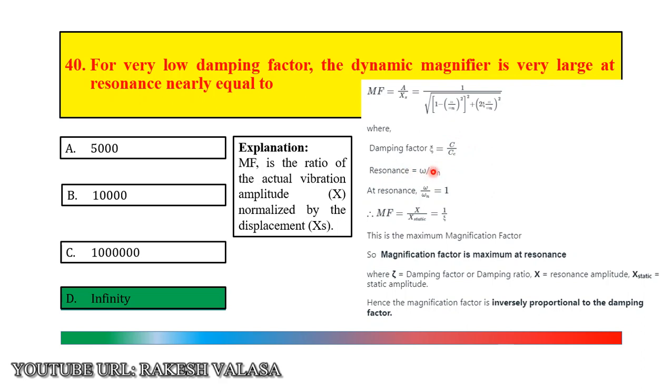Here the resonance means omega by omega n. At resonance, omega by omega n equals 1. Magnification factor equals X by X static equals 1 by zeta. This is the maximum magnification factor. So magnification factor is maximum at resonance. You know that zeta means damping factor, damping ratio, X means resonance amplitude, X static means static amplitude. Here the magnification factor is inversely proportional to the damping factor. So the correct answer is option D, infinity.